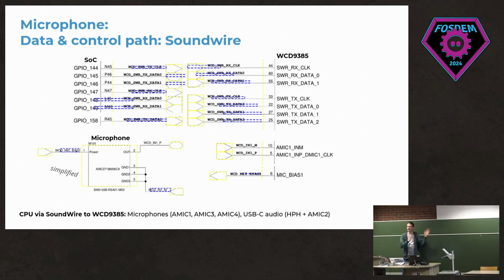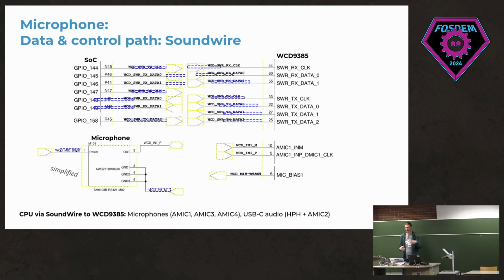For microphone, it looks completely different, because why have the same thing for both audio output and input? Here it's going via the WCD9385 chip, which is a Qualcomm chip, kind of an audio codec. It's connected via SoundWire, which is a completely different protocol. It's a new standard from around 2014. In comparison, I2S from the previous slide is from 1986, so it's quite an old standard. There's also SlimBus used on some SoCs, or actually still on the same SoC, but for a different use case again, which is a standard from 2007.